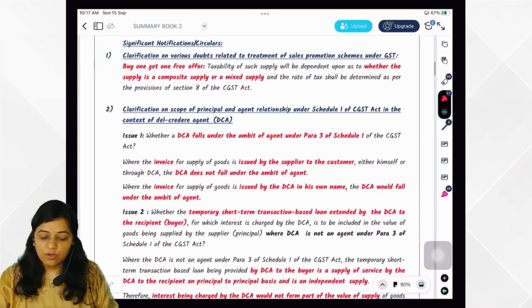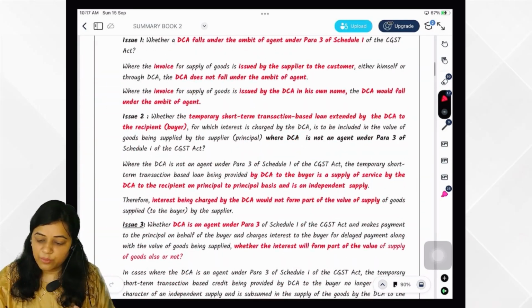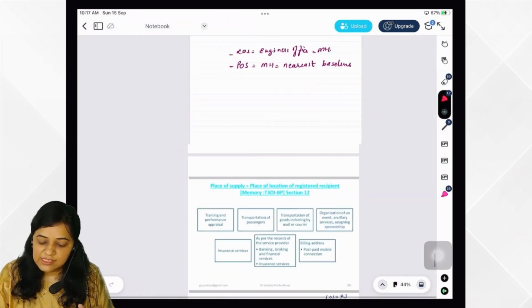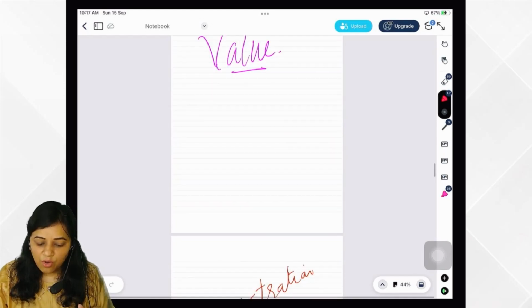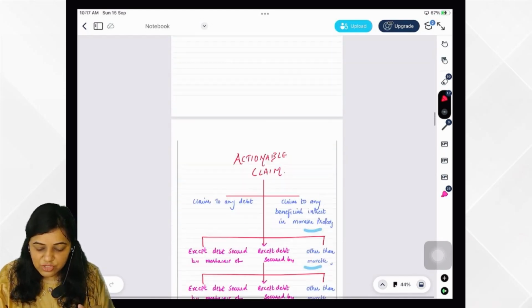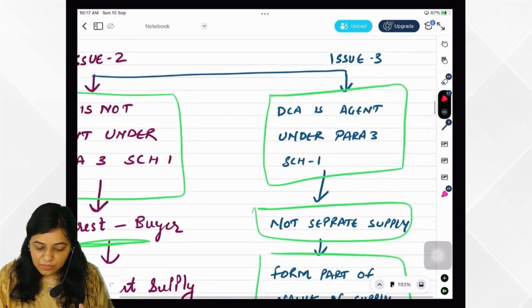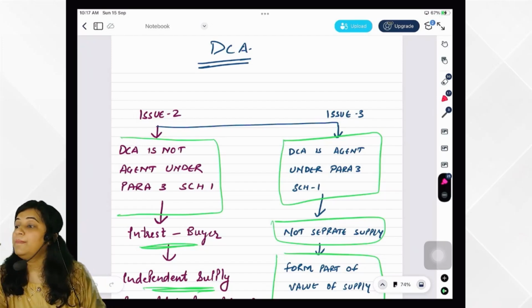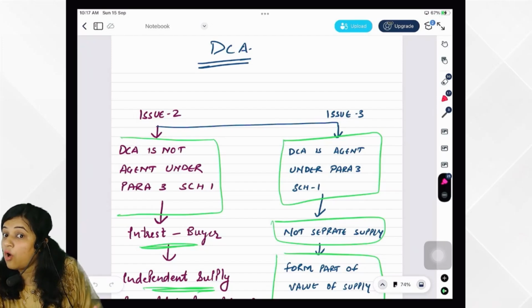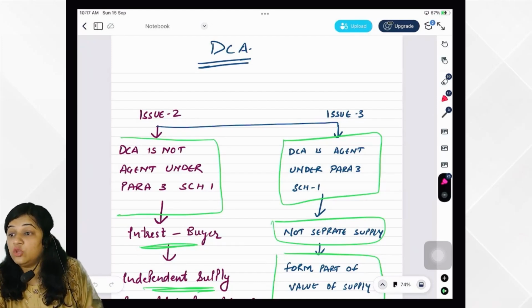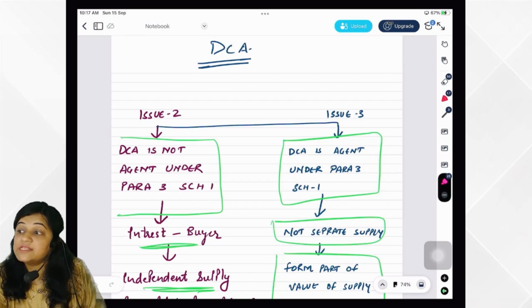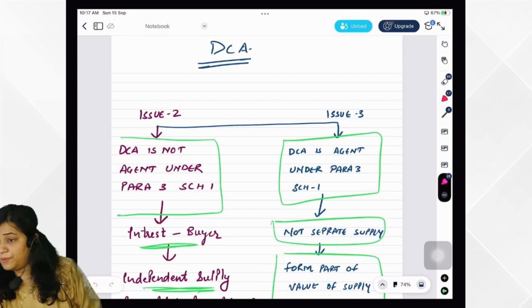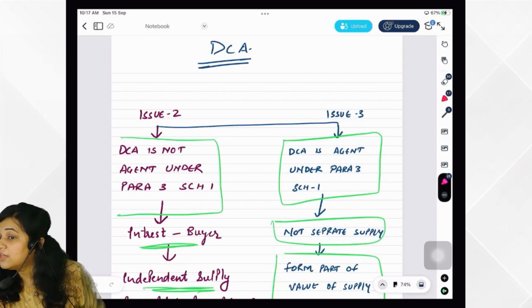Now, this is the important part we have seen. We will quickly see the clarifications we have seen. Now there is one clarification on DCA, you remember? Yes or no? Okay, I'll quickly show the diagram to you. In case of agent, one clarification we have done is that whether an agent will be considered as agent or not as per para 3 schedule 1 would be dependent on invoicing. If invoice is issued in the name of agent, he will be considered as agent. But if invoice is issued in the name of principal, he will not be considered as agent.